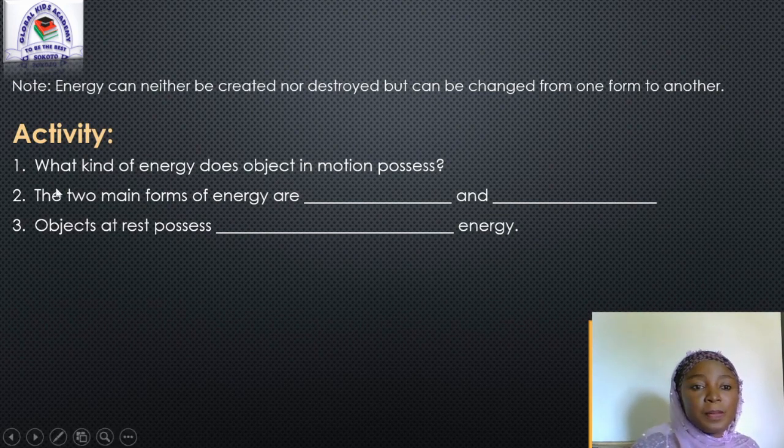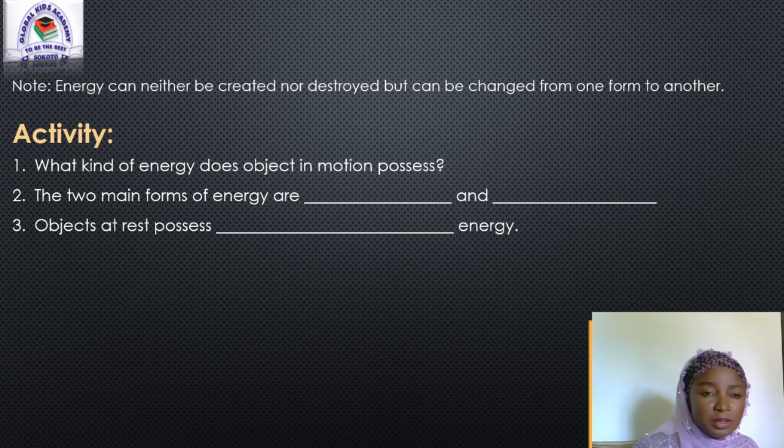1. What kind of energy do objects in motion possess? As in, when an object is in motion, what kind of energy does it have at that time? So you write it and submit. Number 2, the two main forms of energy are dash and dash. Then number 3, objects at rest possess dash energy. What kind of energy does it have? When an object is not in motion, when it is at rest, what kind of energy does it possess?